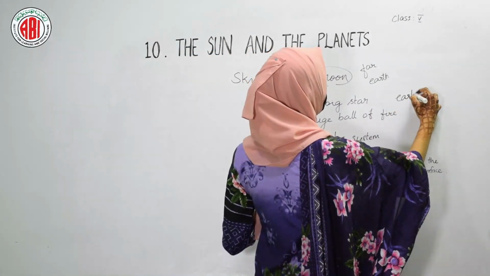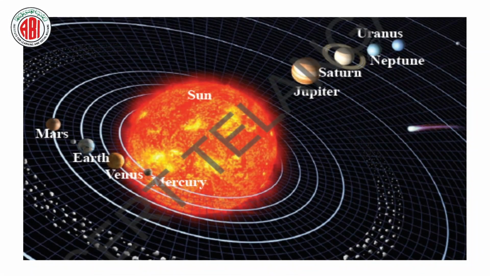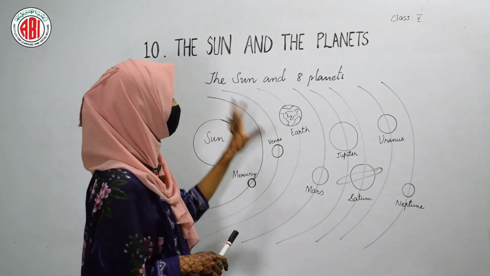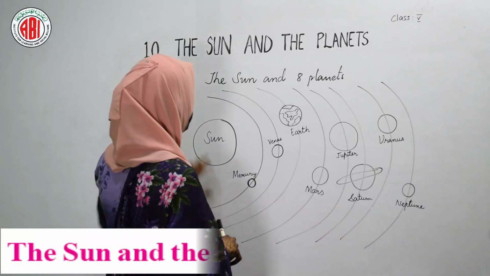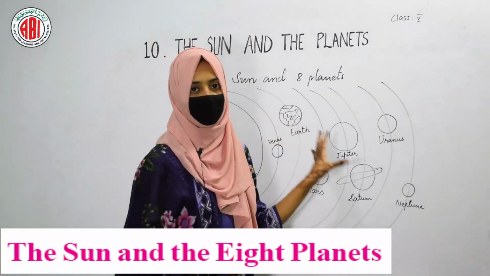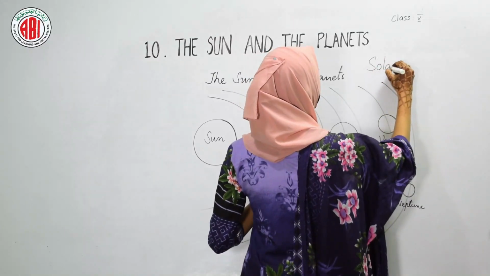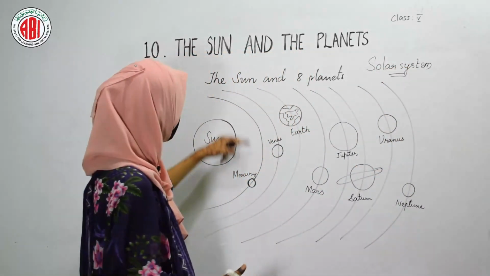As the sun is a big star of the solar system, all the other planets including Earth revolve around the sun. Now I'm going to explain the solar system. The sun is a big star around which all the other 8 planets revolve. So the sun and the 8 planets together are called the solar system. All the planets revolve around the sun.